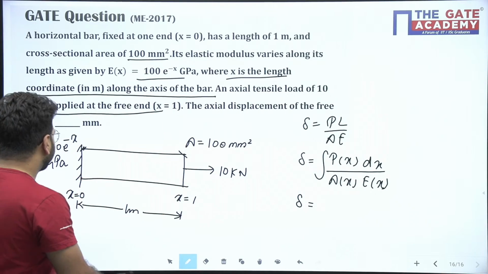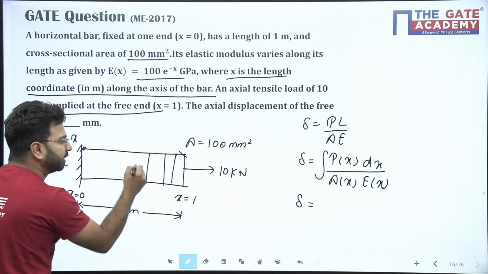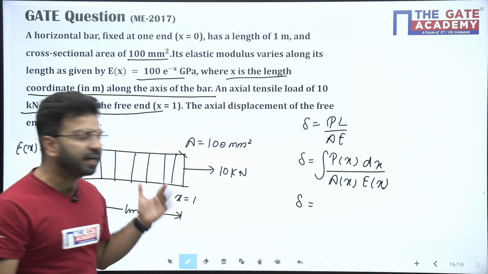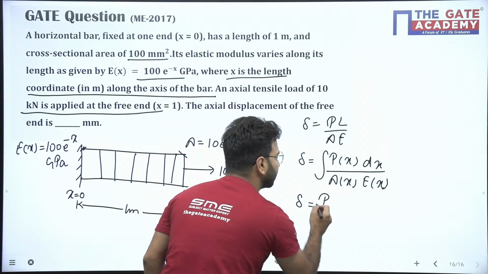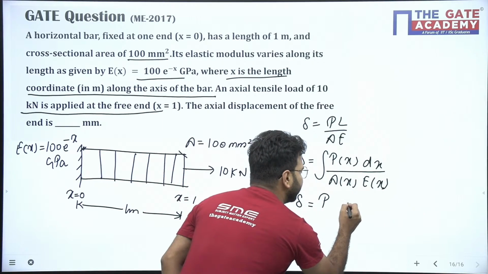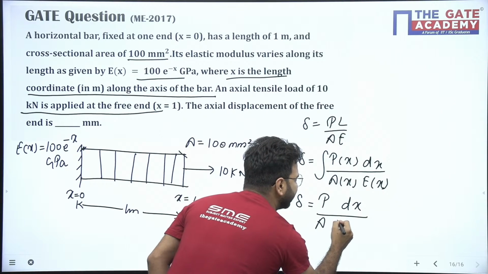Here the load is 10 kN, everywhere along the bar. It means the load is constant. So I am taking P outside the integral, into dx upon A, since the area is also not varying, and E of x.